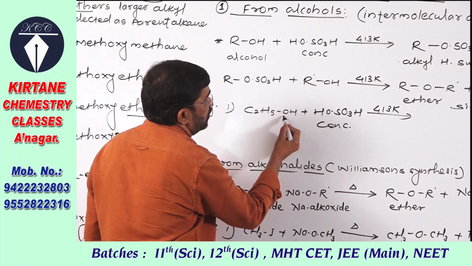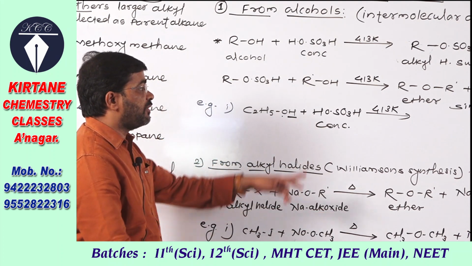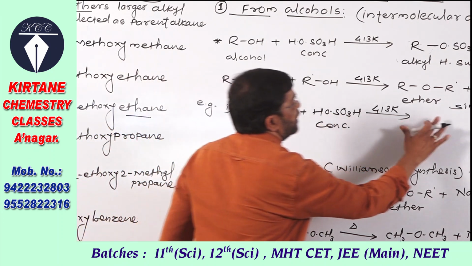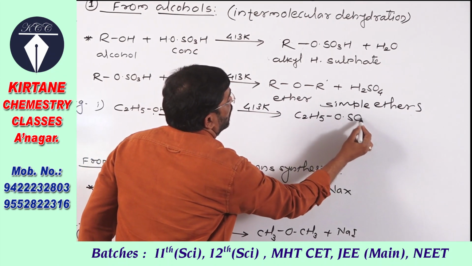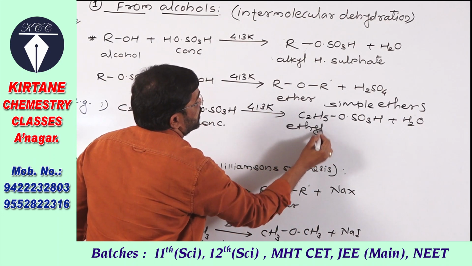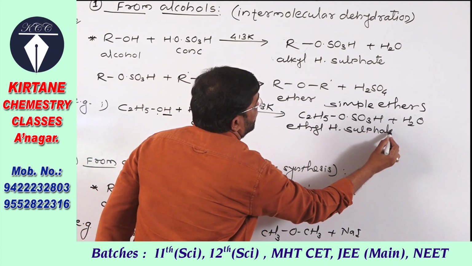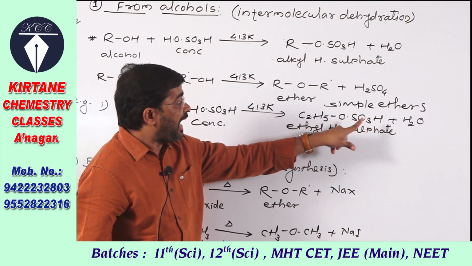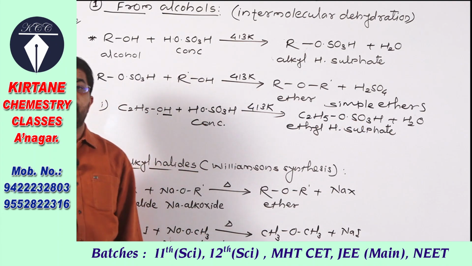There is removal of this H of the alcohol and OH of the acid, H replaced by this SO3H group, and in the first step there is formation of C2H5OSO3H, and water is eliminated. The name of this intermediate product is ethyl hydrogen sulfate. Ethyl group, hydrogen and sulfate SO4, so it is called ethyl hydrogen sulfate.